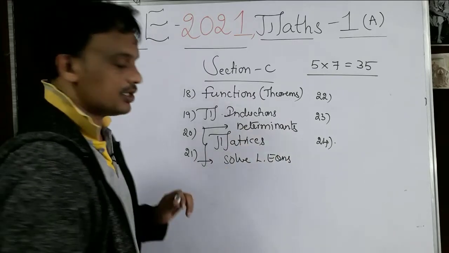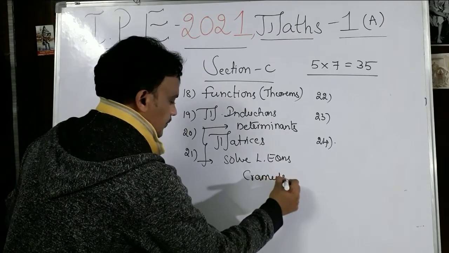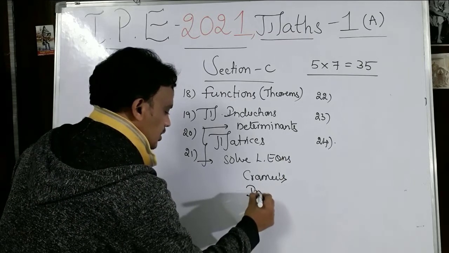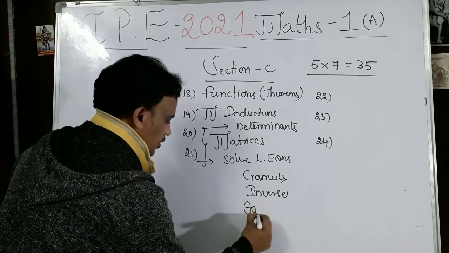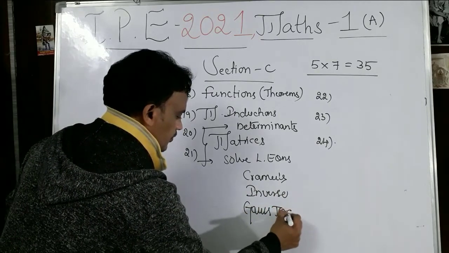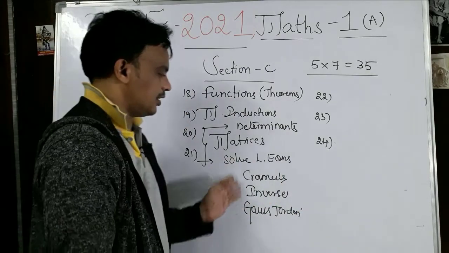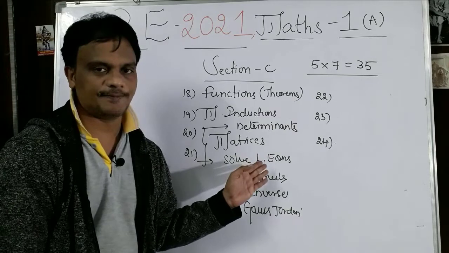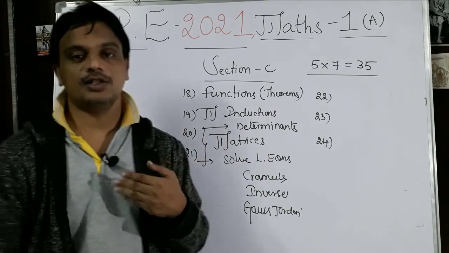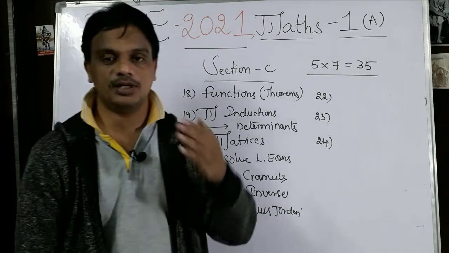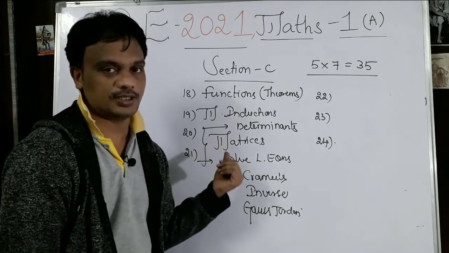Three-variable linear equations, by using Cramer's method, the inverse method, and the Gauss-Jordan method. In these methods they may ask for one method for solving the linear equations. And one more thing is that they may also ask about consistent and inconsistent systems based on the rank of a matrix. Like this we will get the questions.